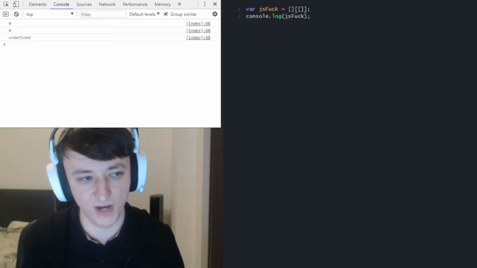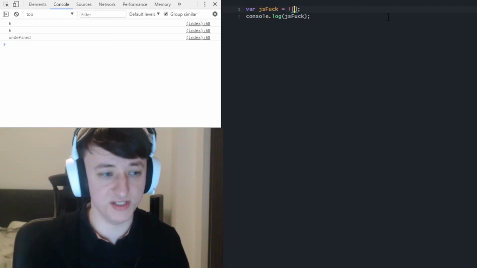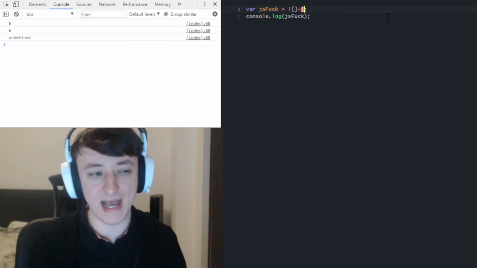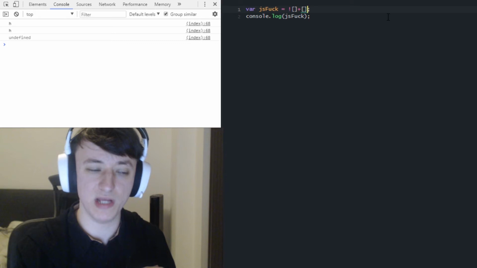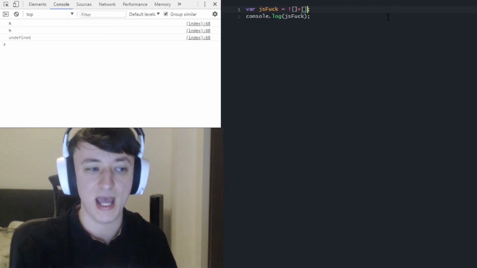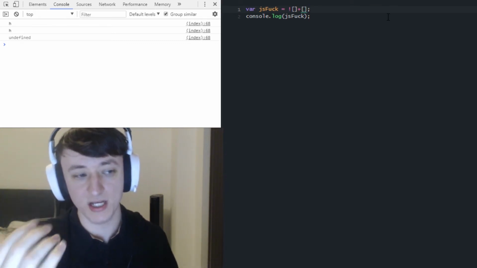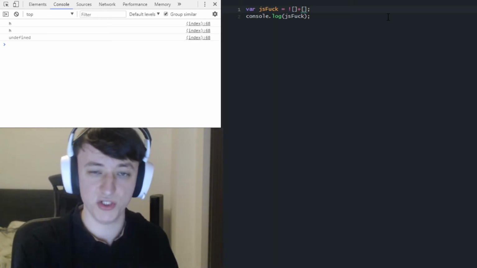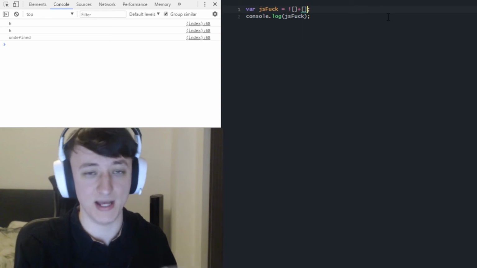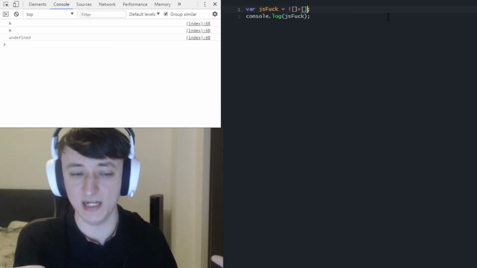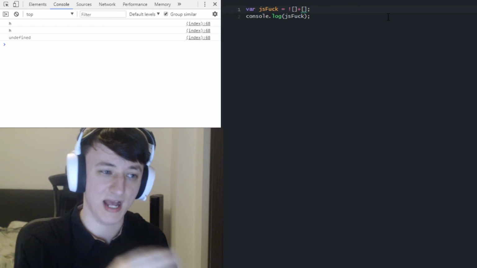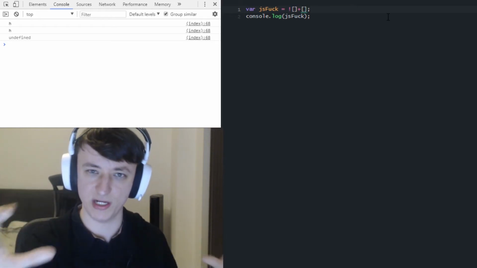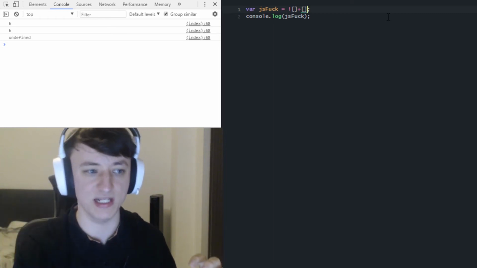This will return as undefined. Now, if we go back to, let's say, false, since it's nice and short, now if we want to convert this into a string, we can simply add an empty array, because whenever we have the plus operator and we are trying to convert, it will look at that empty array and think, okay, I want to convert this to a string. And anytime you convert an array to a string, it just takes all of those elements inside of that array, and for each element, it will be comma separated, and it will just be one giant string of comma separated values of each element in that array.